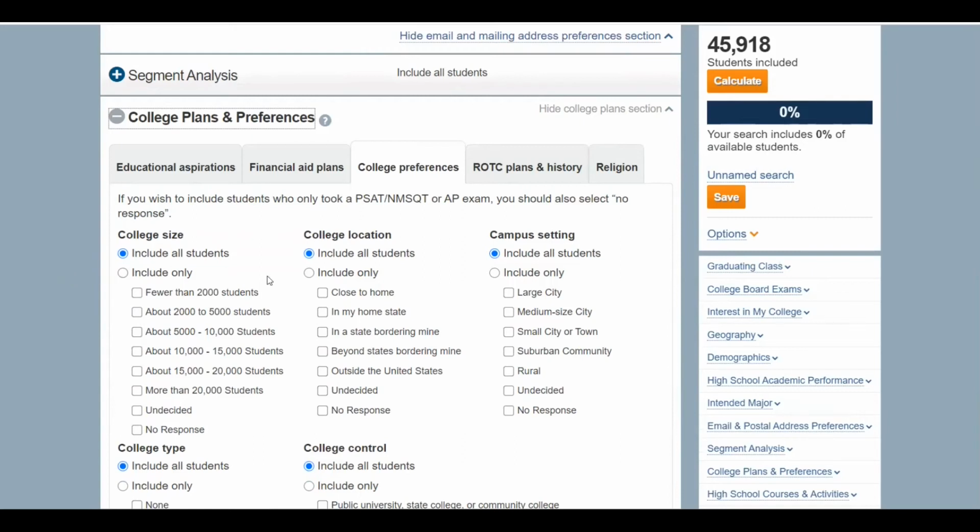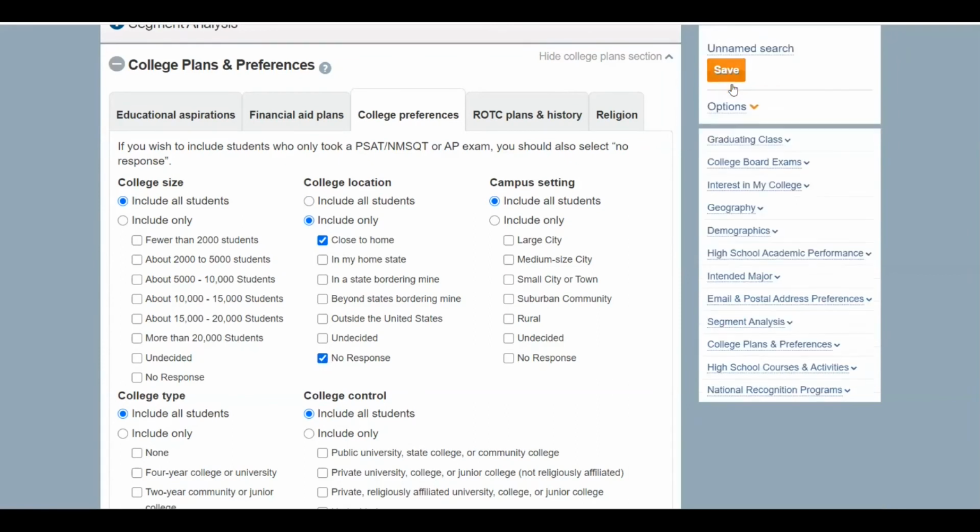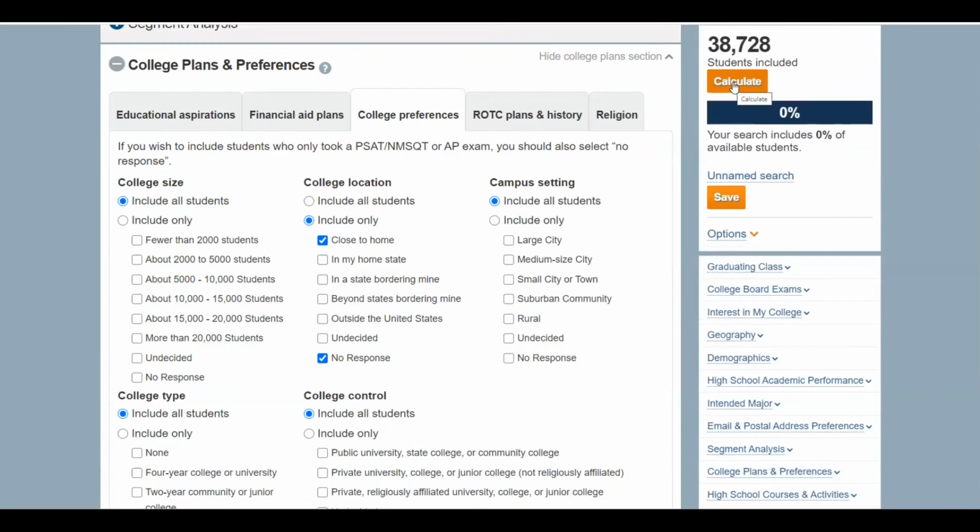So for example, we know that most students go to college close to home. So let's choose the close to home option under college location. Take note of our starting figure here. It's just under 46,000. When we choose close to home, you'll see that only 3,600 students have indicated that they plan to go to college close to home. When we add no response, we get almost up to our starting total. So no response here is incredibly important as you zero in on the population that you'd like to recruit.